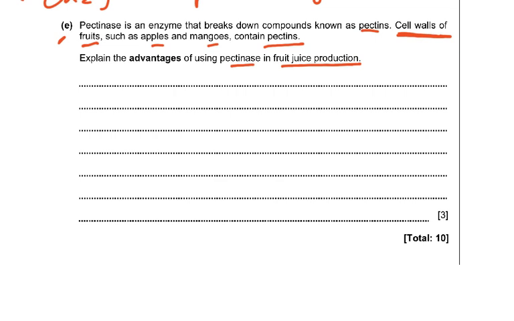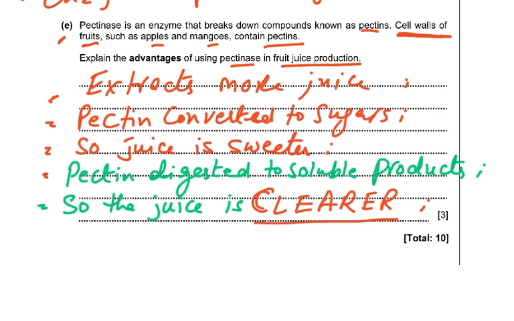So this is what we had to understand about pectinase. So the advantage of using pectinase in fruit juice production is that it is going to extract more juice. Why? Because the pectin is converted to sugars and the cell wall material is removed from the juice, or you can say the pectin is digested to soluble products.